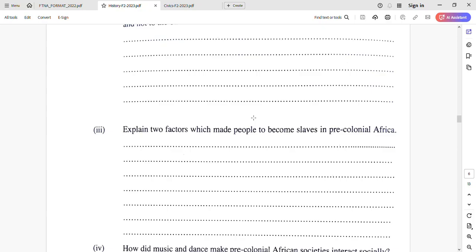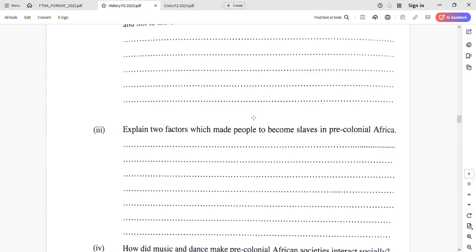Again, inside of number 5 we have item Roman 3. So how can I put my numbers in my question? Here you're supposed to use the letters. So put A, first method how people became slave in pre-colonial. Factor which made people to become slave, yes. Letter A, one factor, letter B, another factor. So you're supposed to have 2 answers in numbers. To locate, number 1 is starting here, it ended here, and next point is starting here to end here.